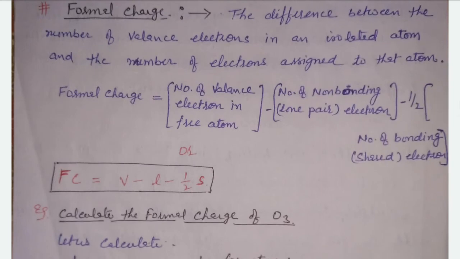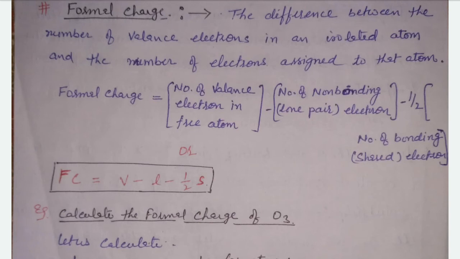What is formal charge? First of all, formal charge is generated only in covalent bond. It is the difference between the number of valence electrons of an isolated atom, isolated meaning a free atom, and the number of electrons assigned to that atom. Assigned means they are combined atoms. Clear? The difference between the number of valence electrons in a free atom and the number of electrons assigned to that atom. This is the formula of the formal charge.